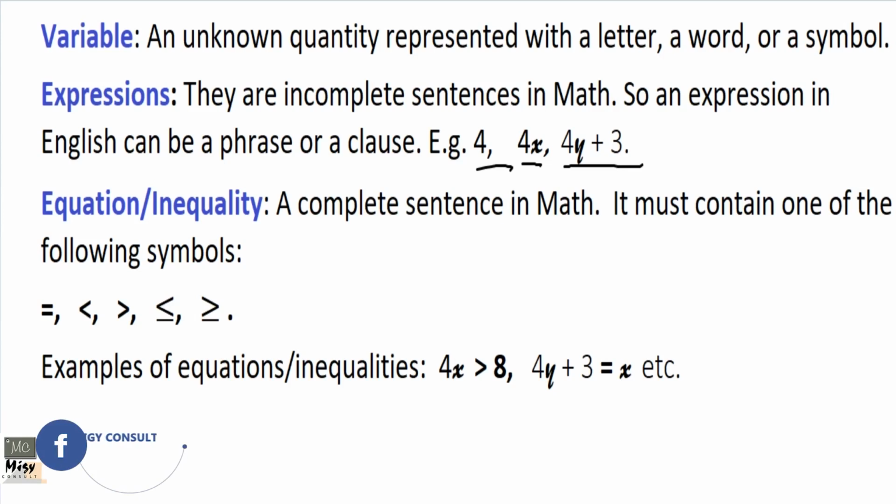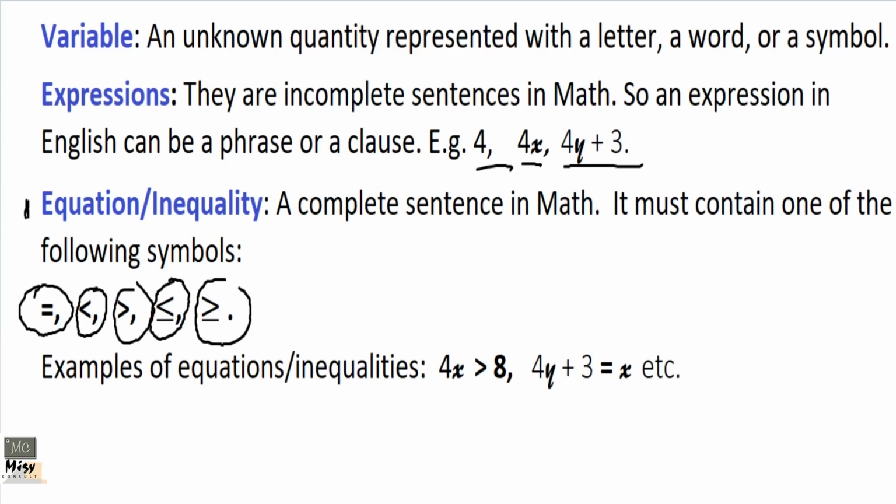But when we come to equations or inequalities, that is when we speak complete. We give a complete sentence. So an equation or inequality in math is a complete sentence, and for it to be complete, it contains one of these symbols: either equal to, less than, greater than, less than or equal to, or greater than or equal to. You get that? So that is what it means.